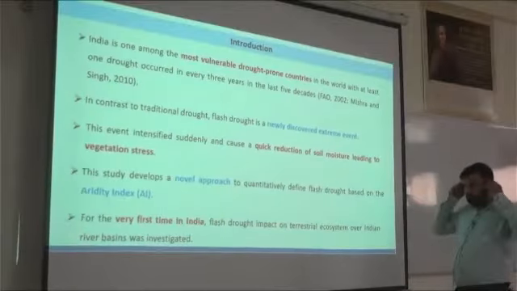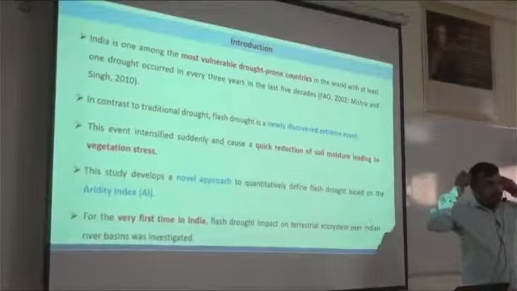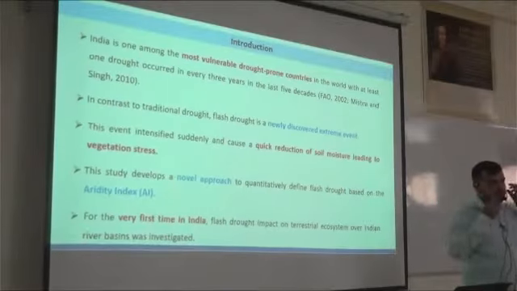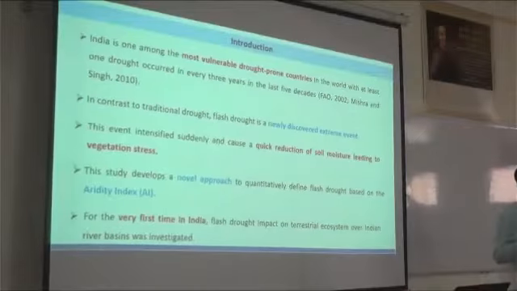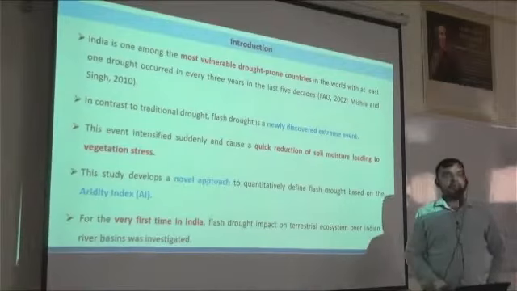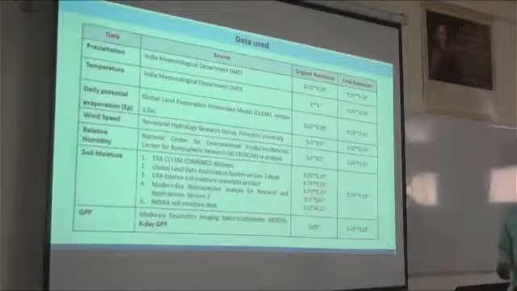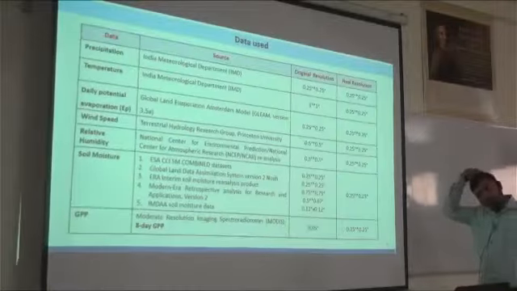So in this study, initially we defined flash drought using the aridity index percentile, and then we found the impact of flash drought on the terrestrial ecosystem across Indian river basins. These are some of the datasets used in this study.